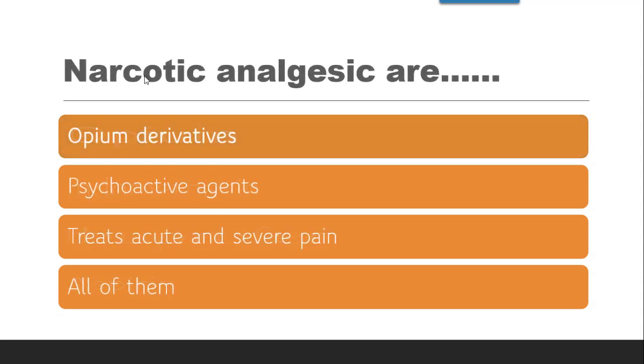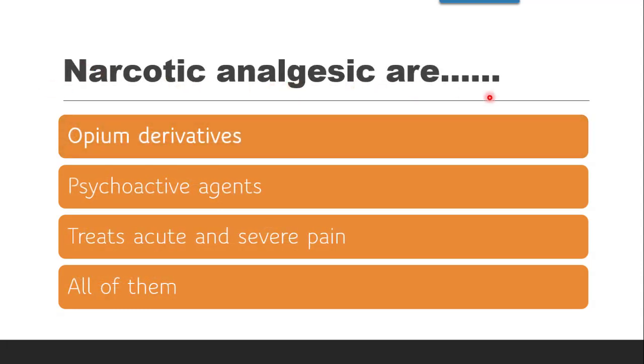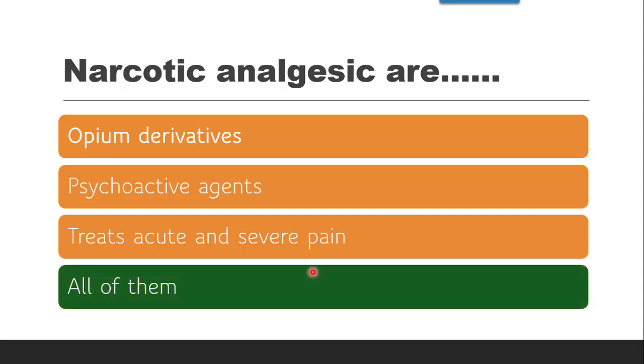Next question is, narcotic analgesics are dash. They are opium derivatives. Yes, opium derivatives. Second option, they are psychoactive agents. Yes, they are psychoactive agents. Then they treat acute and severe pain. Yes, they treat both acute as well as severe pain. So the correct answer is all of them. Narcotic analgesics are the opium derivatives of psychoactive agents having potent analgesic activity, which are used in treatment of acute as well as severe pain.